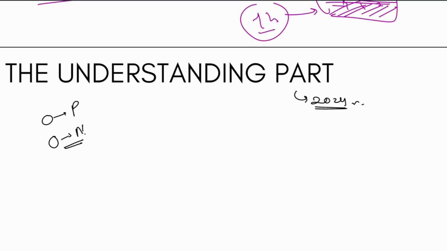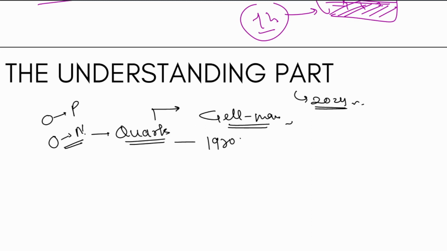Okay, so physicists in the 1960s figured out neutrons must be made of smaller particles. Which particles? Quarks. So now it is very easily understandable to us. But note a fact: who named quarks? Gell-Mann. Okay, he was a scientist, and the quarks were discovered in the 1970s.